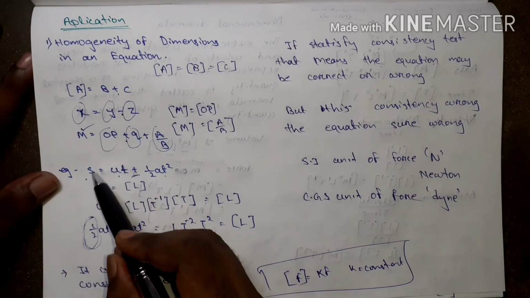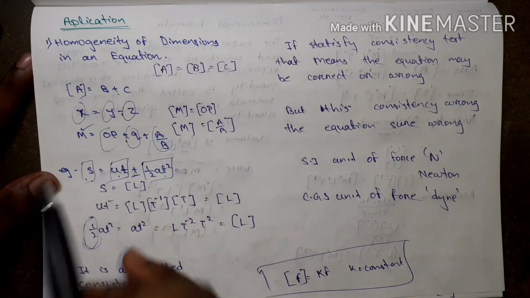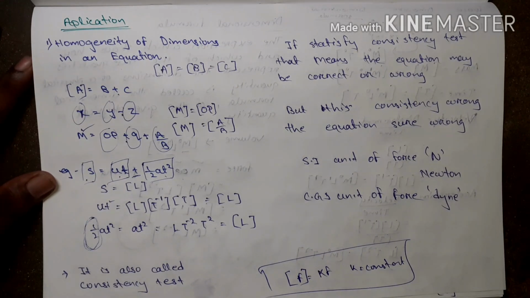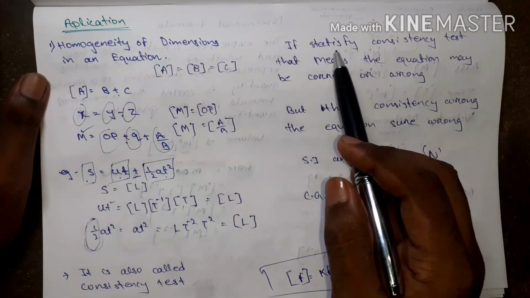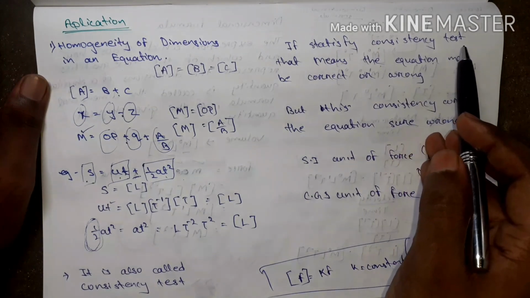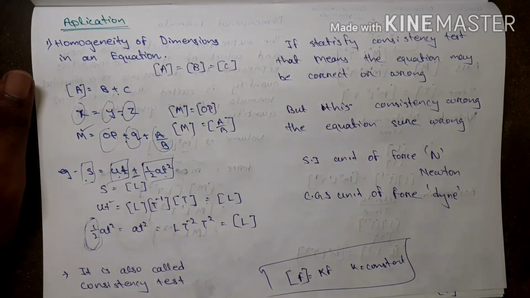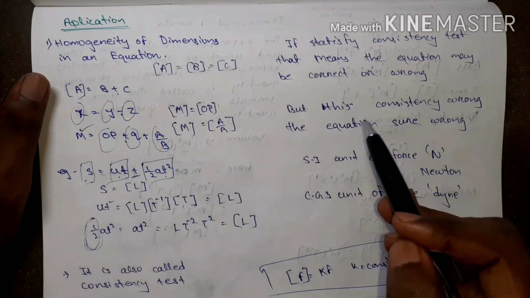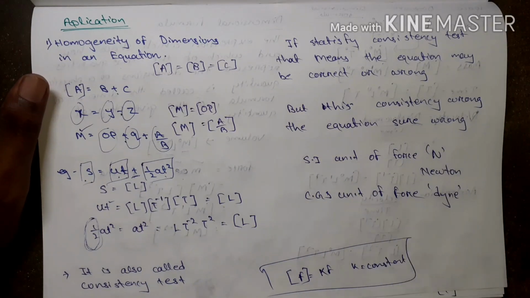Due to the addition symbol, every individual dimension is equal to the dimension of s. It is called the consistency test. If any equation satisfies the consistency test, that means the equation may be correct or wrong. But if any equation does not obey the consistency test, that means that equation is surely wrong.